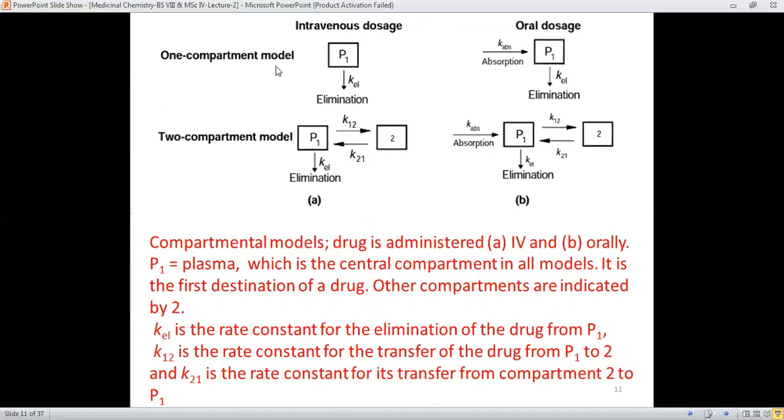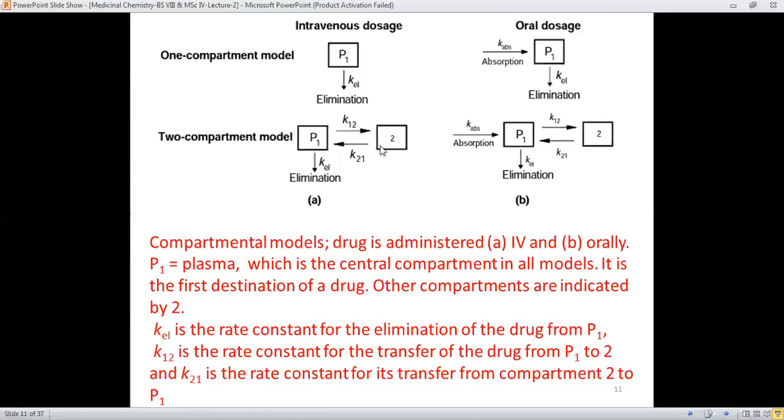If we consider the one compartment model, then from compartment 1, which is plasma, the drug will go towards elimination, and the rate constant responsible for the elimination is KEL. But for two compartments, there is availability of two compartments: P1 for plasma and 2 for any other compartment, which may be any other tissue.